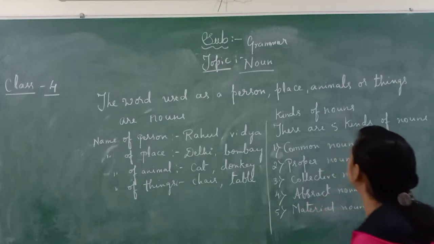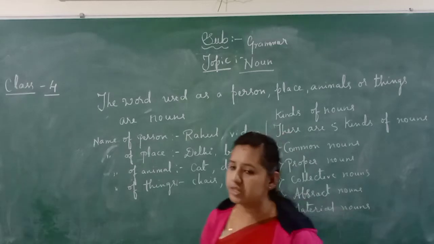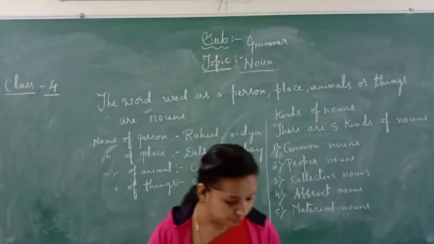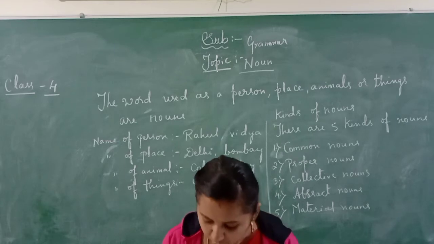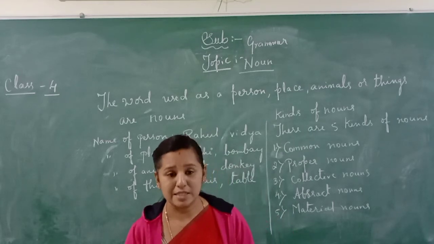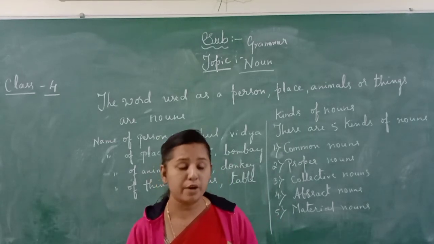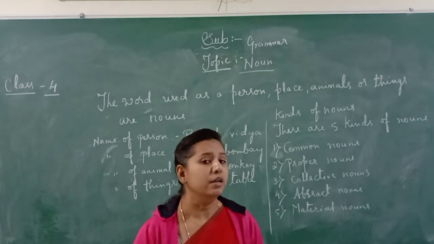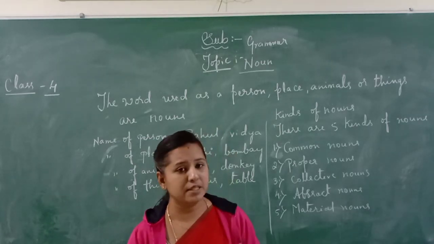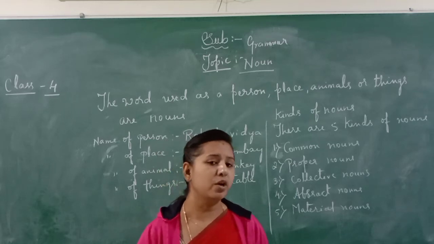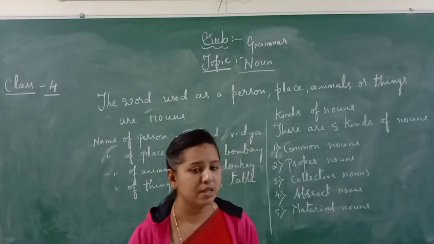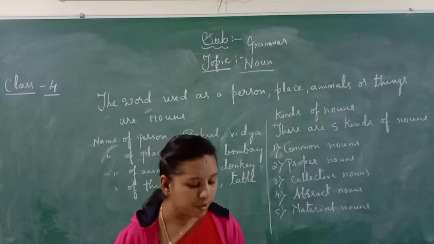In the kinds of noun there are 5 kinds. First I will go with the common noun. A common noun is a noun that does not refer to any particular name, person or place. It does not refer to a particular place or person name, and is called a common noun.